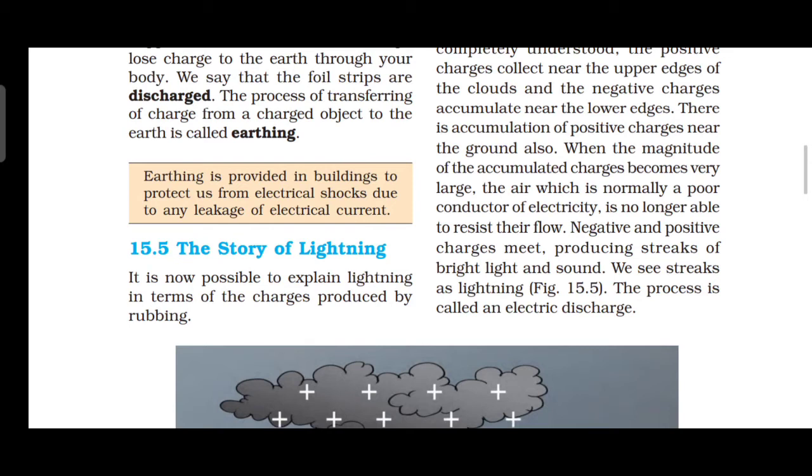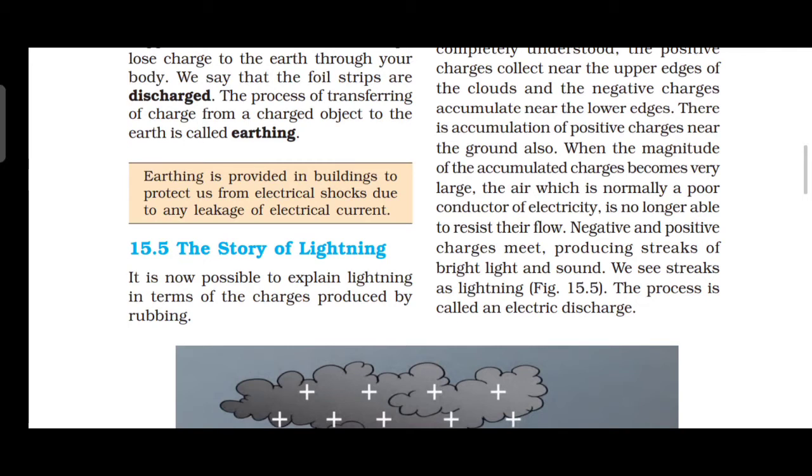When the magnitude of the accumulated charges becomes very large, the air, which is normally a poor conductor of electricity, is no longer able to resist their flow. So negative and positive charges meet, producing what? Streaks of bright light and sound. Because of that, lightning occurs.